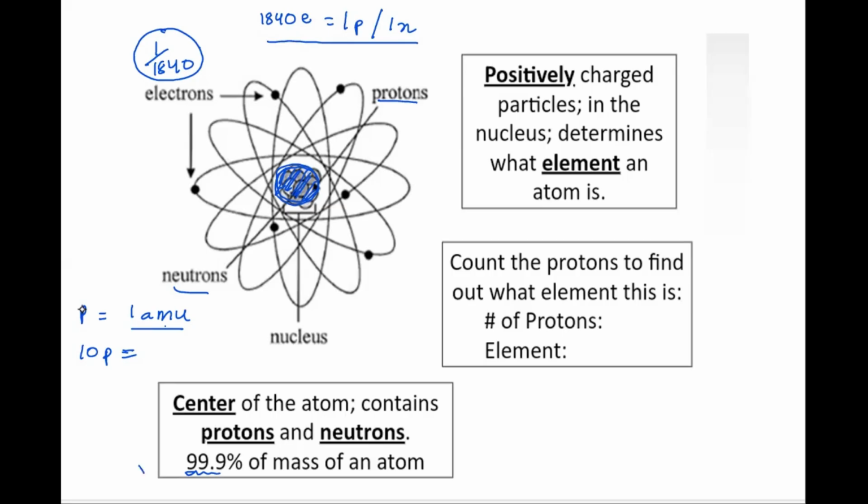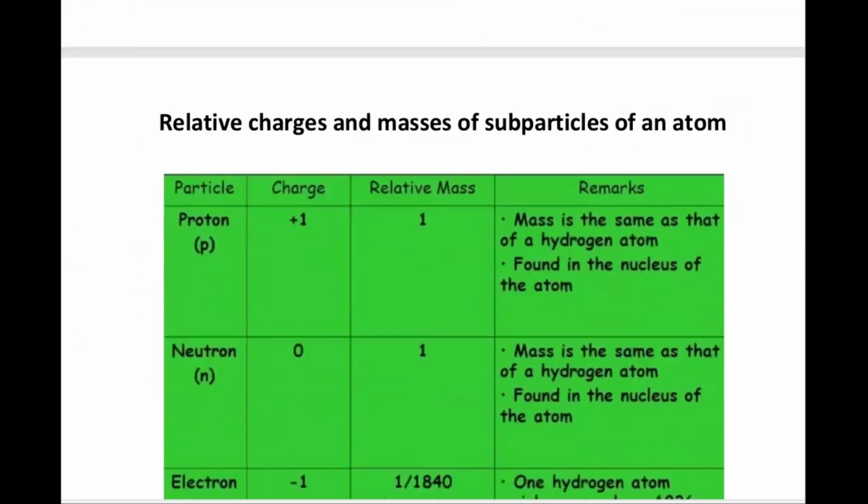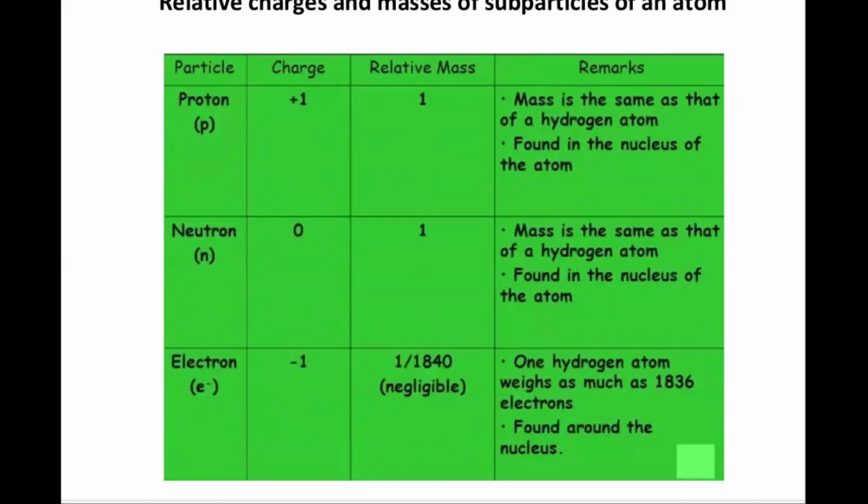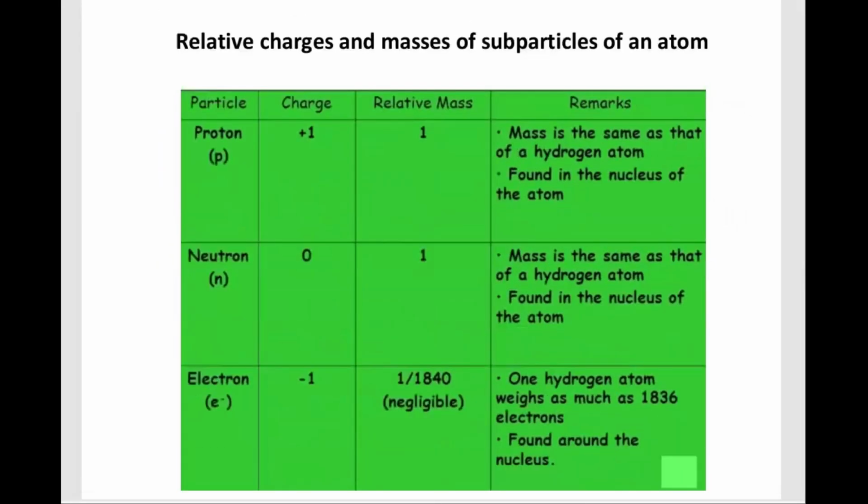So we generally say that 99.9% of the mass is in the center, in the nucleus, because the electron's mass is almost negligible, very, very small in comparison to the mass of protons and the mass of neutrons. Okay, so here is a comparative table. Let's have a look at it.